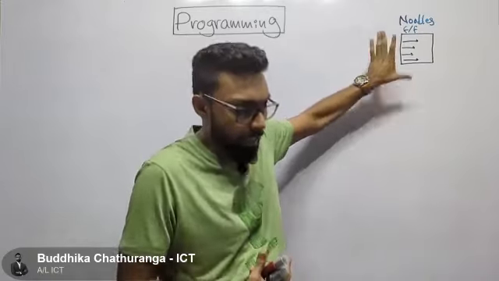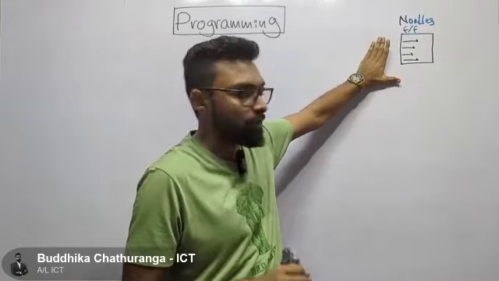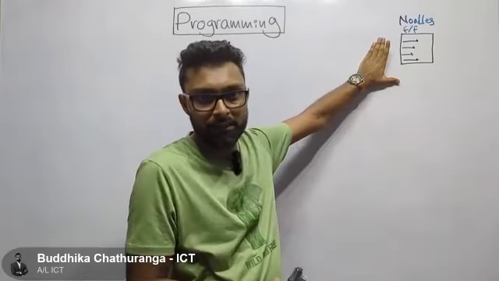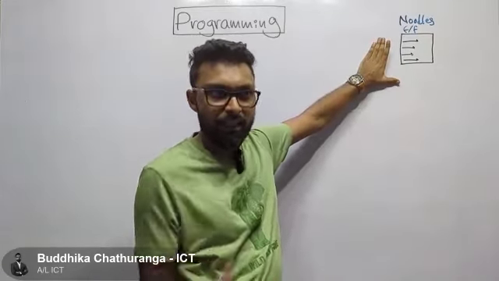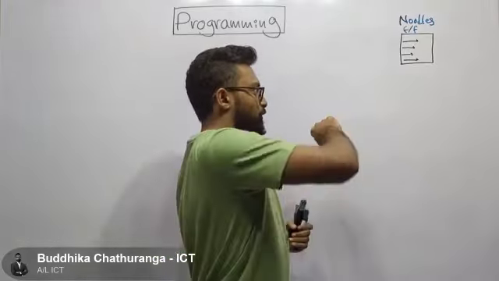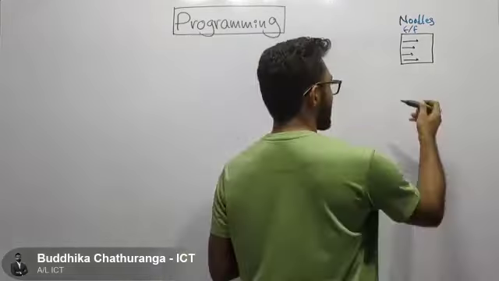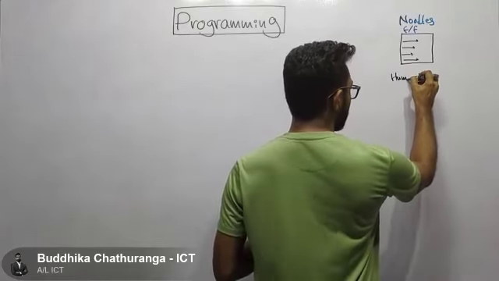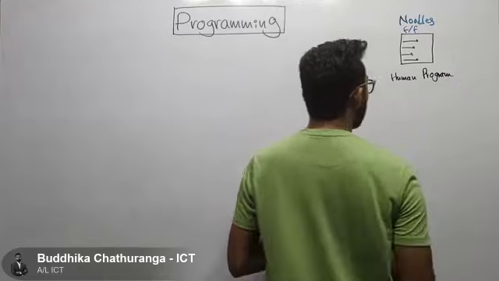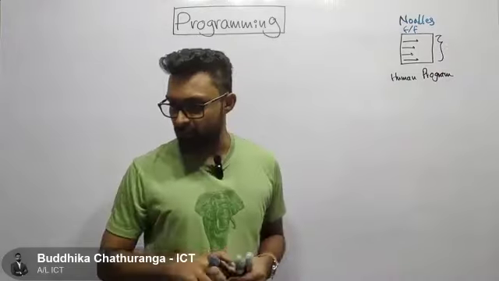Why? Humans can understand this set of instructions written on the Maggi packet, and also a human is going to execute these instructions, not a processor. Because of that, we can call this a human program. It is not an existing term, but this is a human program. This is a set of instructions. This is nothing but a set of instructions.